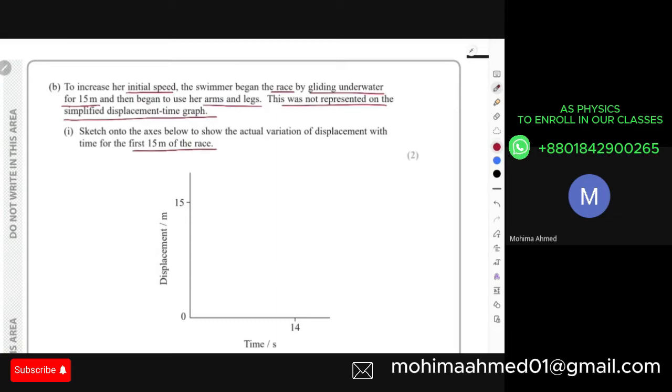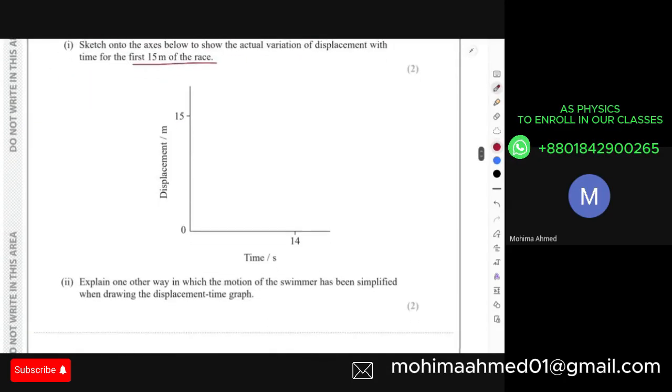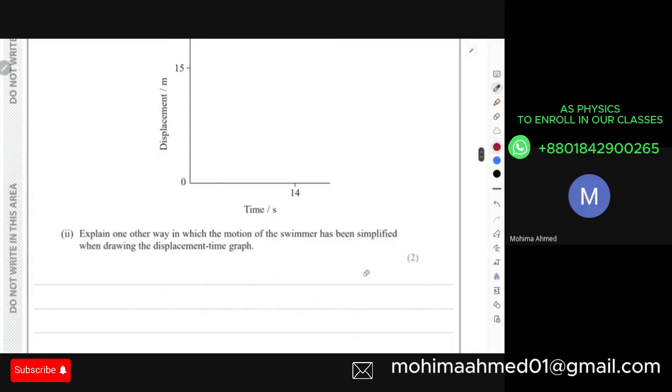Okay, what exactly happens over here is that in order to increase her initial speed, the diver will not just start moving in a straight line. The diver will first dive inside the water body for 15 meters and then starts moving up. So for this section, we have to draw the displacement time graph. Over here, as you go deeper in the water, your velocity will be decreasing, right? Because the water pressure or the resistive forces from the water are increasing.